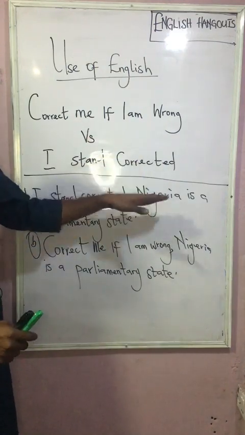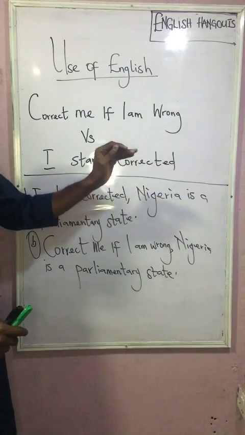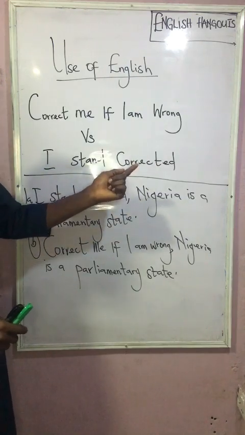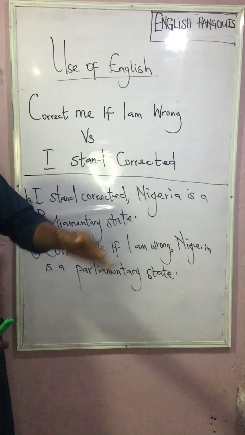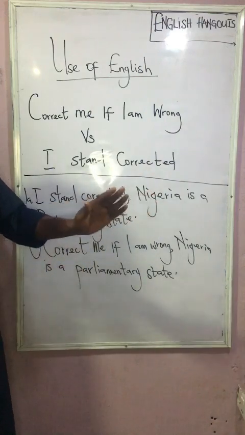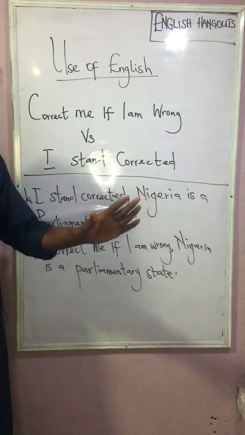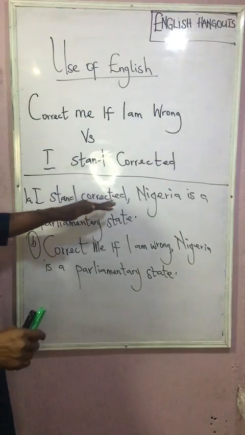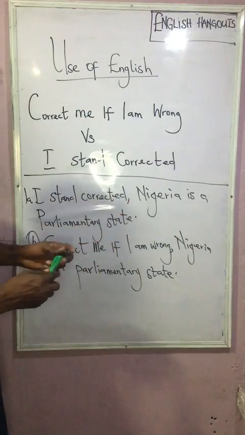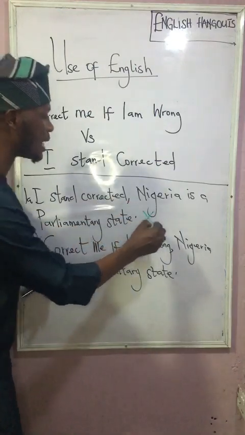"I stand corrected" can be used in a situation where what you're talking about is entirely false. It is not true. So, "I stand corrected, Nigeria is a parliamentary state" is a non-standard expression.